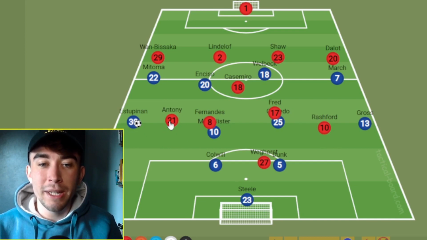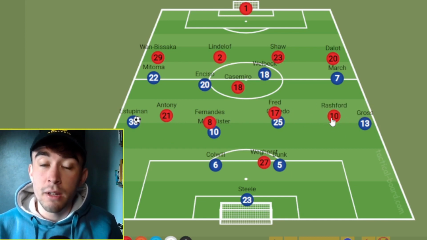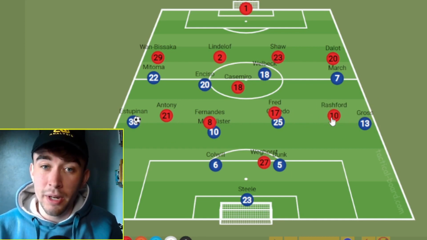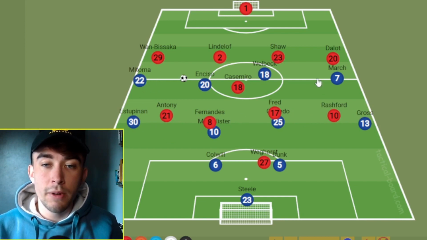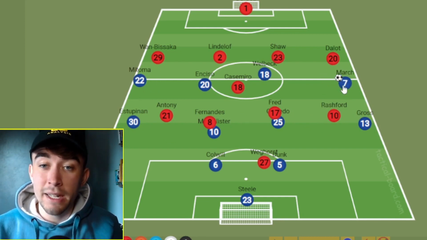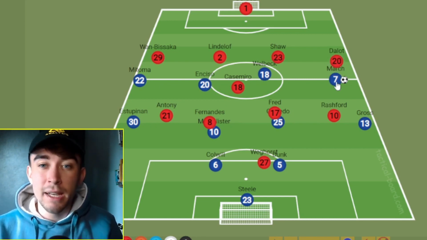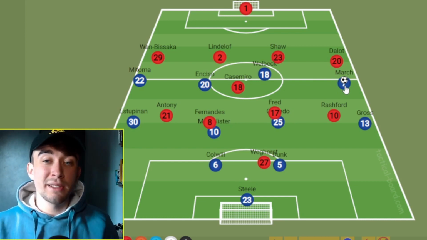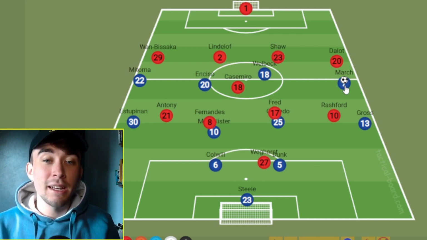Because of the wingers being slightly narrow initially, the fullbacks will be an option for Brighton, so Antony and Rashford need to cover a lot of ground. Rashford, I'm looking at you, mate. Put the work in. But also, the fullbacks for United are going to be so important. On the right-hand side, Solly March up against Dalot. I think that should be a good battle. March often likes to come inside, so maybe Dalot being right-footed on this side might actually aid him a little bit. Tyrell Malacia is also an option for his kind of aggression in these situations, but Dalot has got to be on it. Whoever is left back has got to be on it.